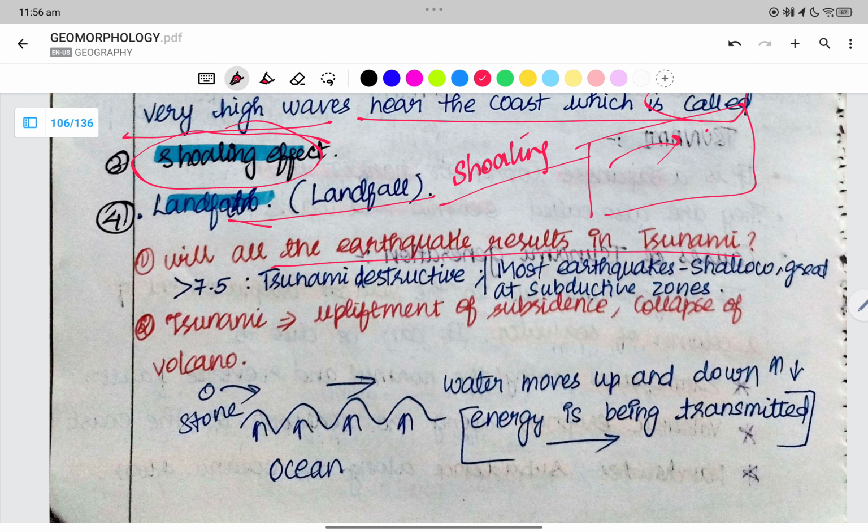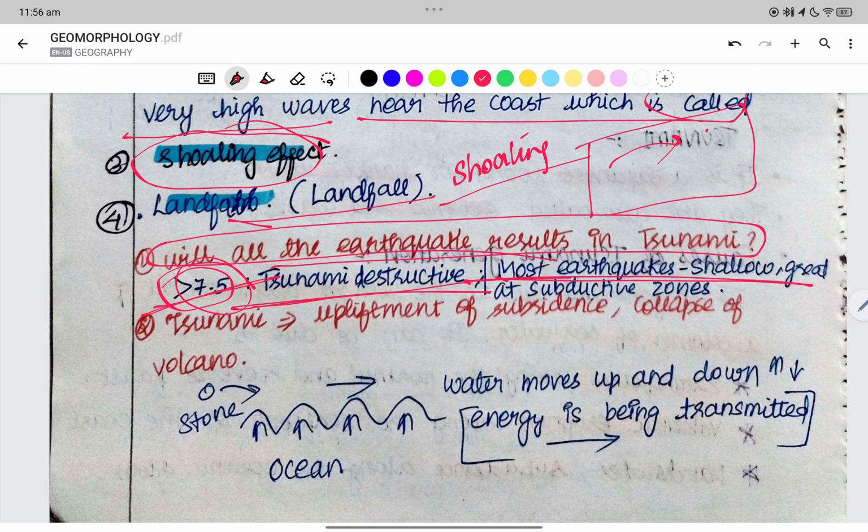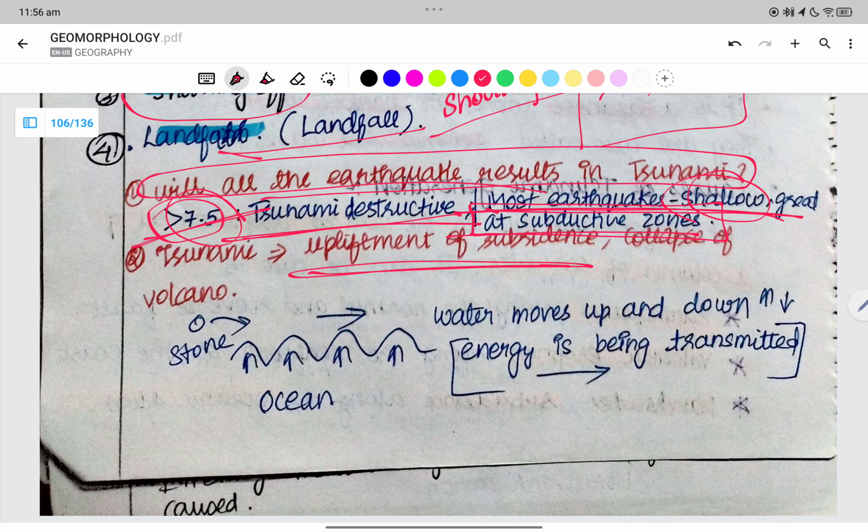Will all earthquakes result in a tsunami? No. For an earthquake greater than 7.5, there is a tsunami which is destructive. Most of the earthquakes are shallow, at subduction zones. Tsunamis are caused by upliftment, subsidence, and collapse of a volcano.